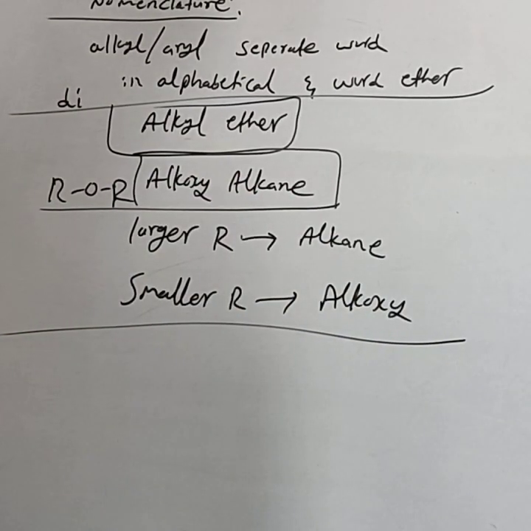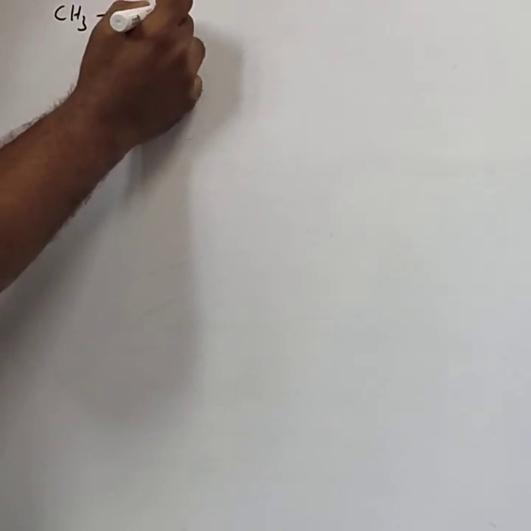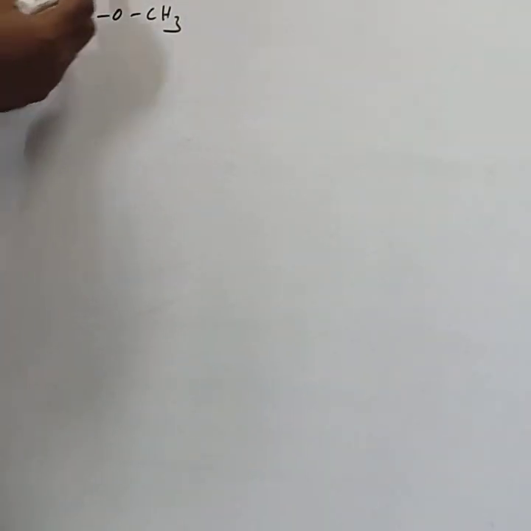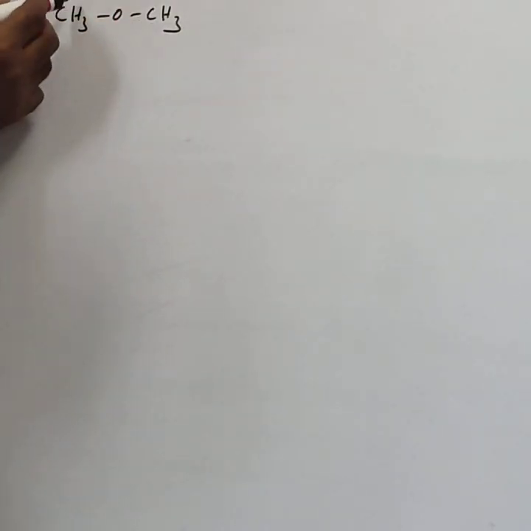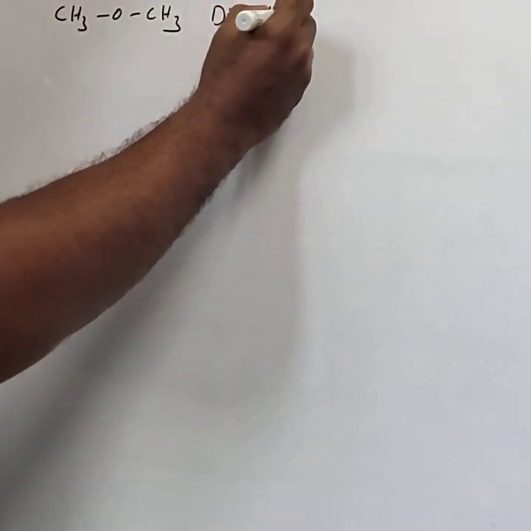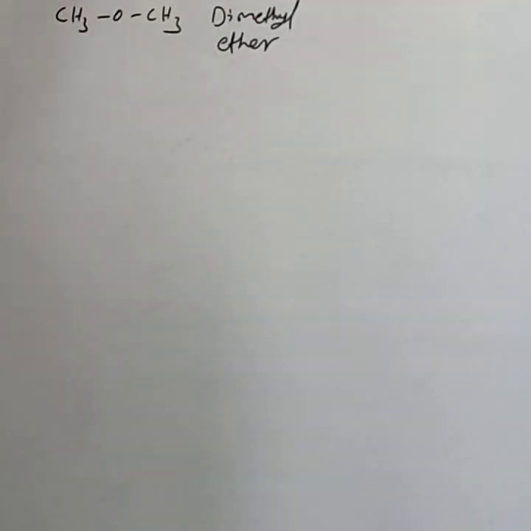Next, you consider the examples. First one, CH3OCH3. You observe this compound. The common name is given by the alkyl groups, which are methyl, two methyl, hence the common name is dimethyl ether.